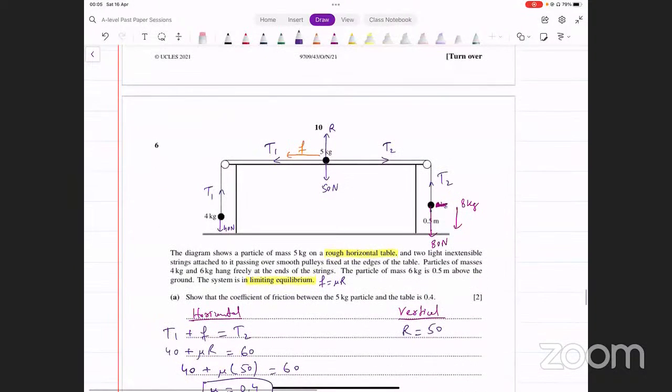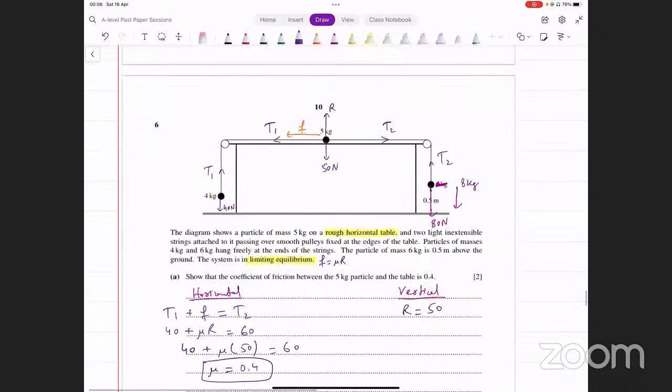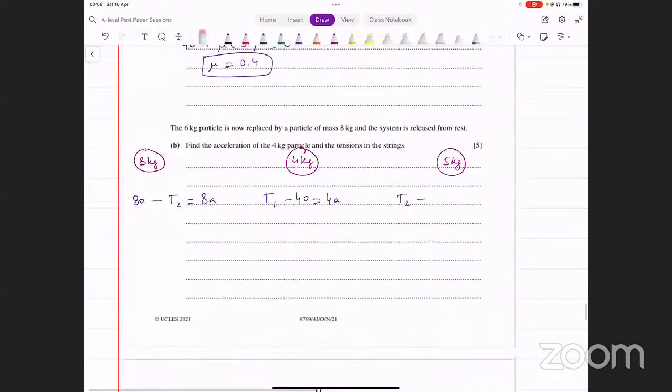Now, which direction are we moving in? We're moving in the right direction. So the forward force here is T2. Backward force or backward forces are friction and T1. Friction and T1, ये backwards लग रहे हैं. And they equal mass of this particle 5 into acceleration. That's the information that we have. We have these 3 equations.